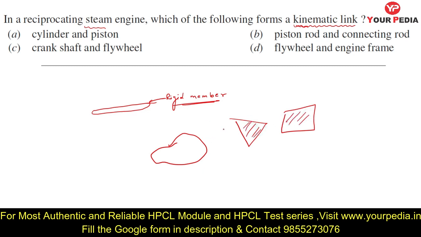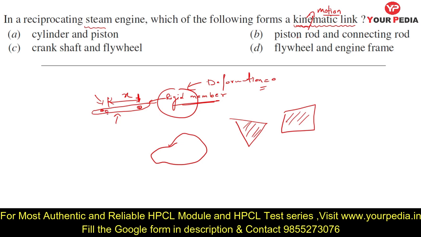Now, the word kinematic means motion here. So that link which is used to transfer motion is called a kinematic link. And what is the meaning of rigid? It does not undergo any deformation. So deformation in case of a rigid body is going to be 0, and the distance between two points remains constant. If this distance is x, then whatever forces are acting on this body, the distance is going to remain x. I hope you got the idea.